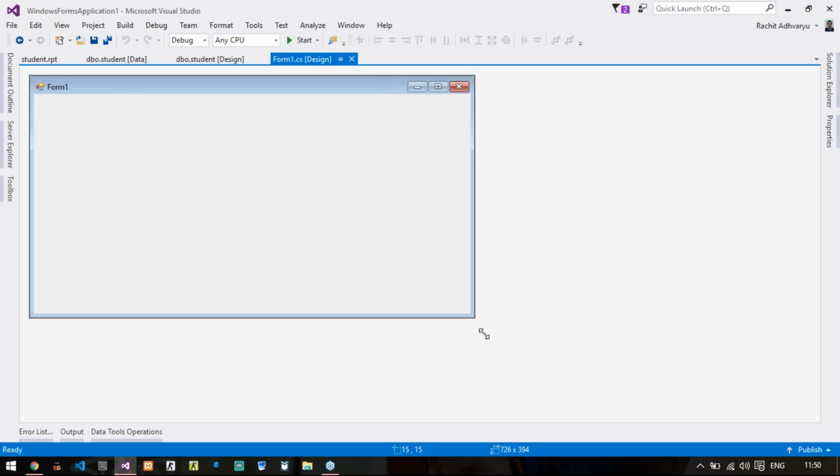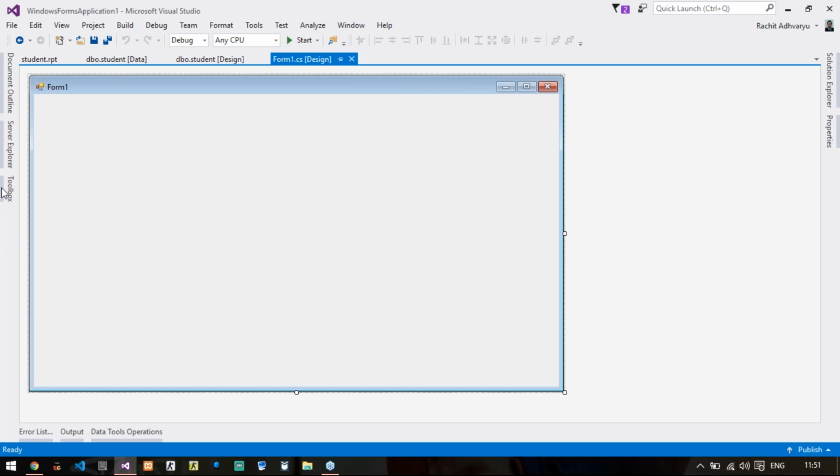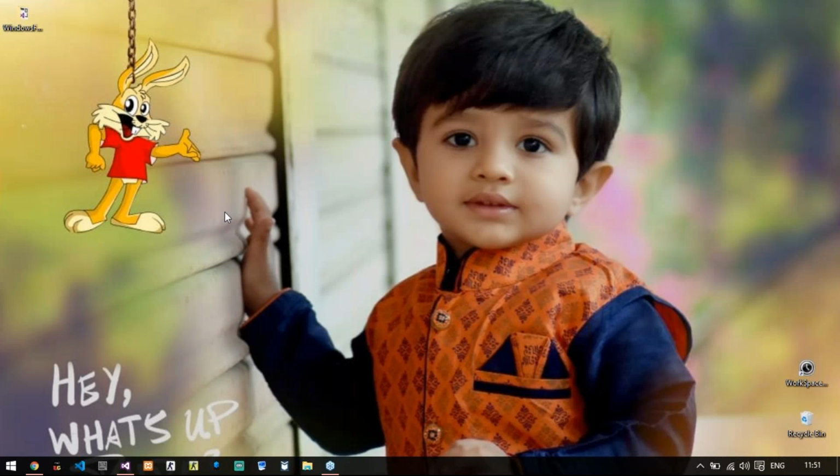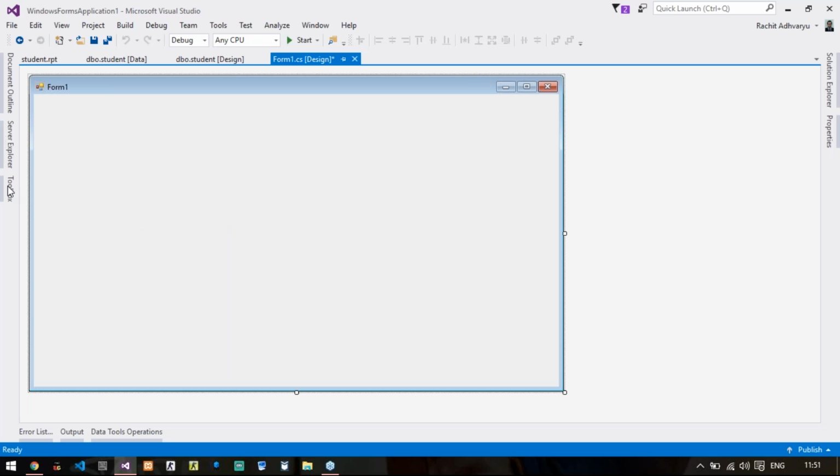Right. So in this form, what I will do is go to toolbox. Just give me a few seconds. I will just restart my Visual Studio. I think it is taking too much load.